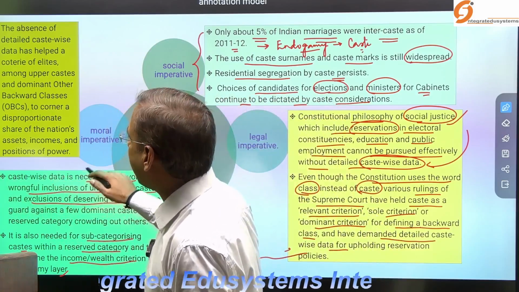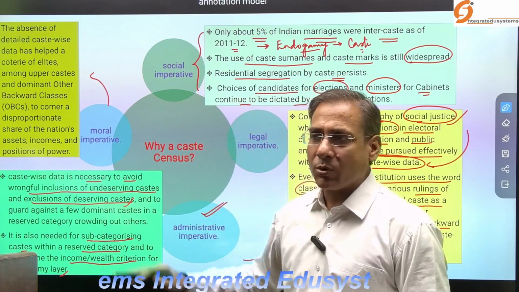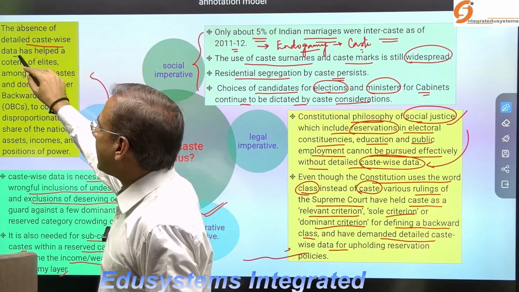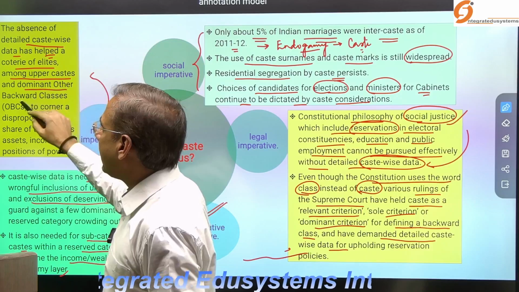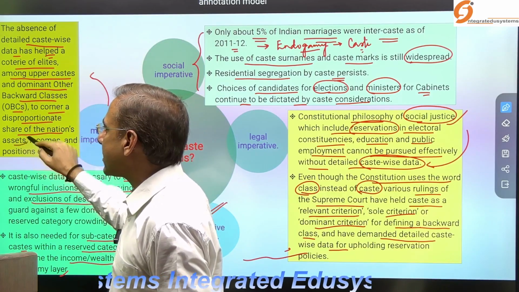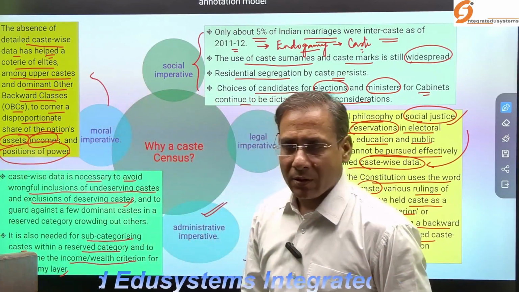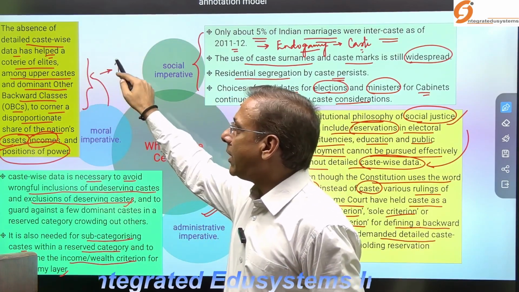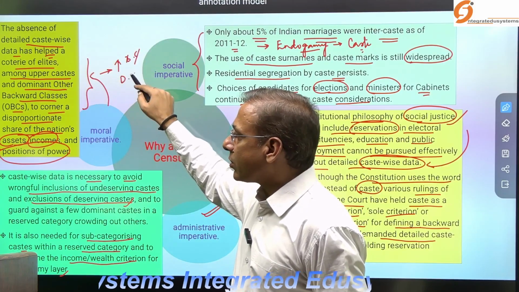So that's why it is required. What is the moral imperative behind the caste census? Why is the caste census required on the basis of moral principle? The absence of detailed caste-wise data has helped a quotient of elite among the upper castes and the dominant other backward classes to corner a disproportionate share of assets, incomes, and positions. What I have said is that the moral imperative is the upliftment of the backward or deprived sections of the community.